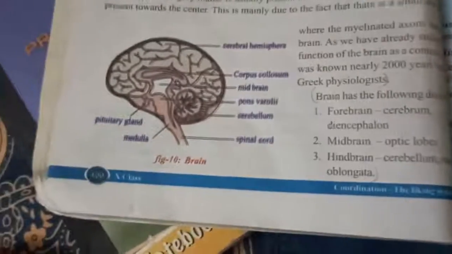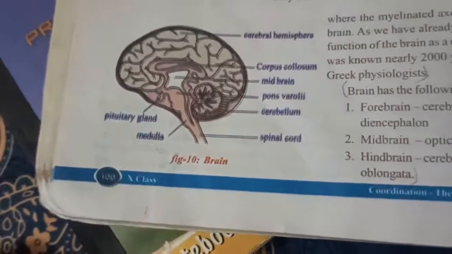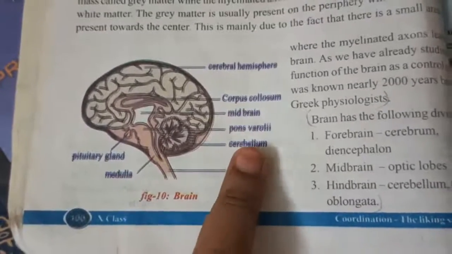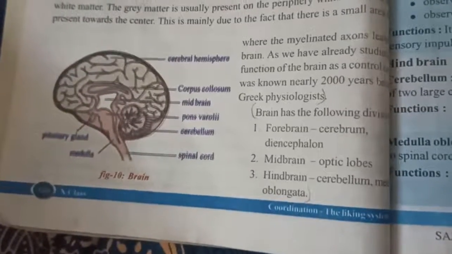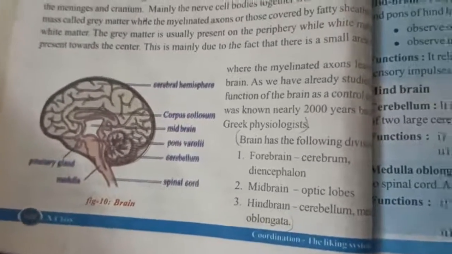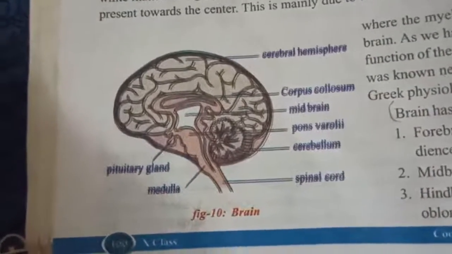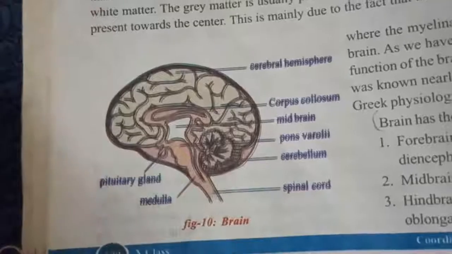And what are the parts remaining, children? Corpus callosum we didn't discuss yet, and the pons varolii we didn't discuss yet. Those two I will explain now. So what is the function of the corpus callosum? It consists, as I already told you, of so many axons. Myelinated axons mostly take place in that grey colored portion.